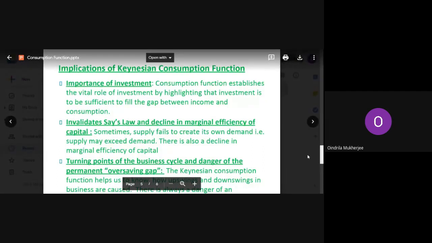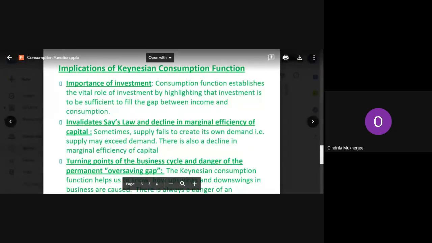So implications of consumption function. What are the various implications? The first implication is the importance of investment. What role does investment play here along with consumption function? Consumption establishes the important role of investment, and it tells us that investment is needed to fill the gap between income and consumption.